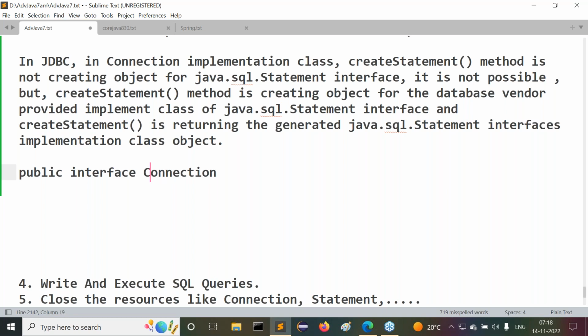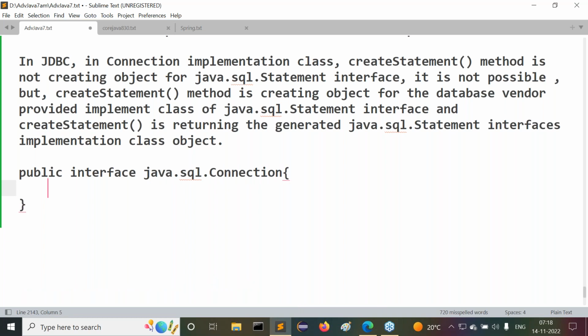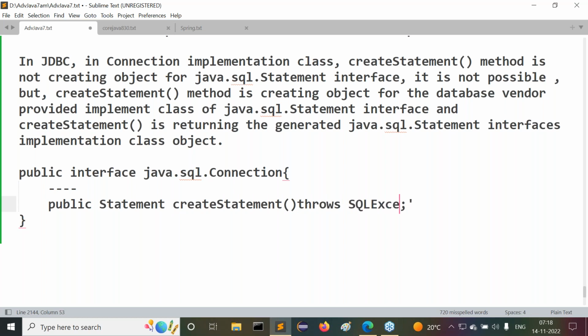For our clarity purpose, I am writing it like java.sql.Connection. Some methods are available here, where one of the methods is public Statement createStatement() throws SQLException. Just the method declaration is available inside the Connection interface.